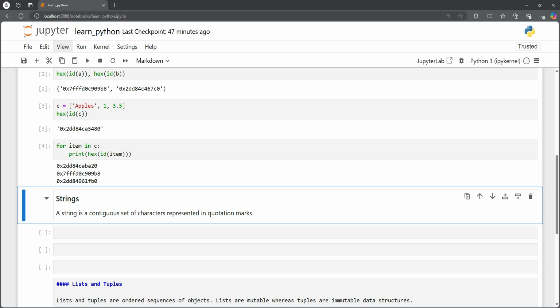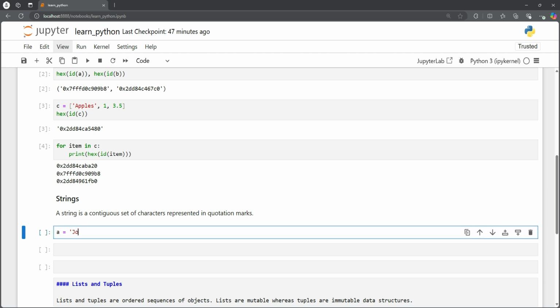Now let's look at the first data structure in our topic list, and that is strings. So what is a string? A string is a contiguous set of characters represented in quotation marks. We can write a is equal to John. These quotation marks can be a single quotation mark or a double quotation mark. Doesn't matter, but we can't use a double quotation mark to start and a different one to end. Both the starting and ending quotation marks should be consistent.